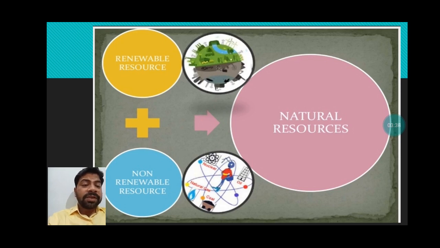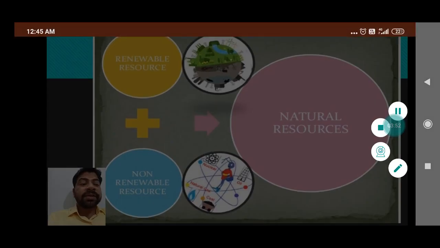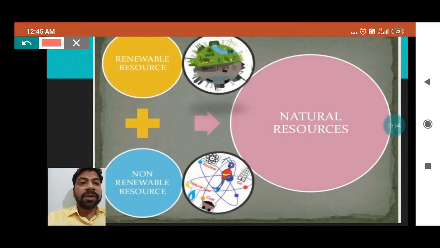Here you need to understand one more point, students, which you will read in chapter 3, which you have already read, and in revision you will also cover conventional and non-conventional. Try to understand what are conventional sources of energy and non-conventional sources of energy, because this will help you. When we talk about renewable, renewable are the non-conventional sources of energy.